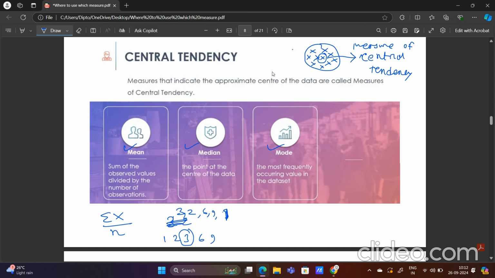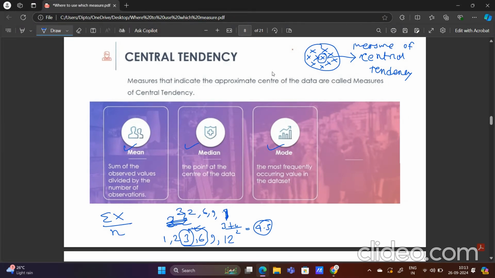If the total number of observations is odd, then the middle number will be our median. If the total number of observations is even, suppose we have another number, 12, then we have to take the average of the middle two values, 3 and 6. That will be our median, 4.5.